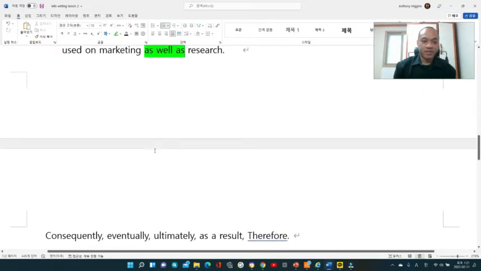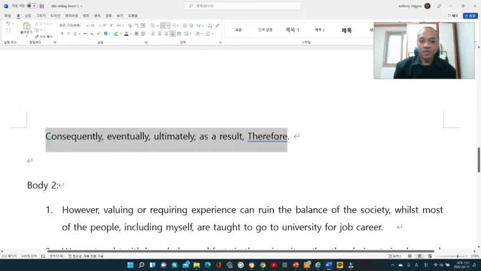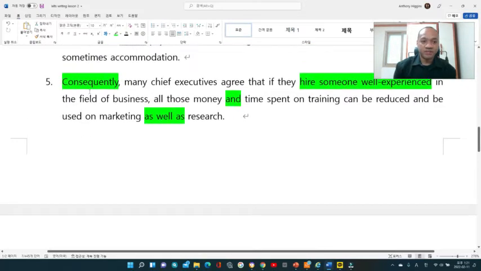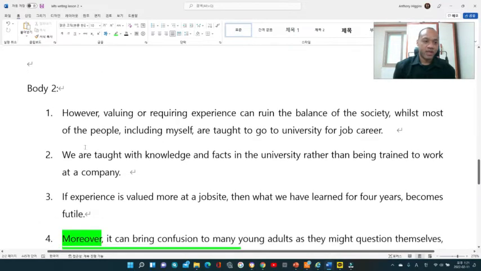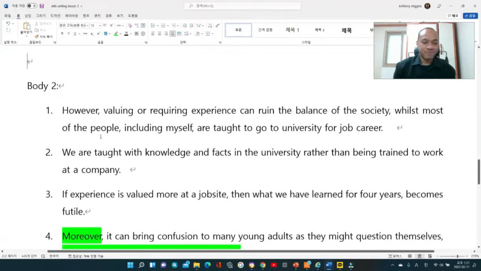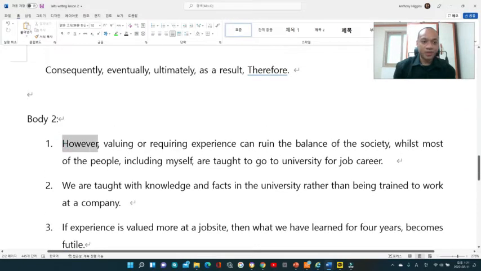And then let me move to the second paragraph. These are some of the replacing words that you can use instead of consequently. You can use eventually, ultimately, as a result, therefore. So you can use all these words. And then body two. I started with the word however, because it gives advantage to the company, but it can also give disadvantage to the employees. So I started with, however, valuing or requiring experience can ruin the balance of the society.